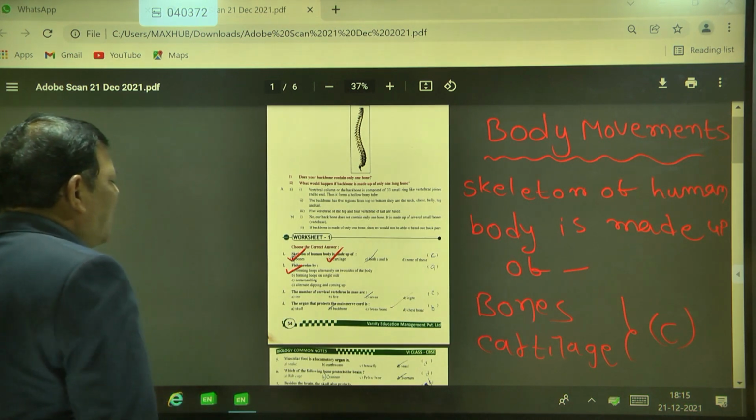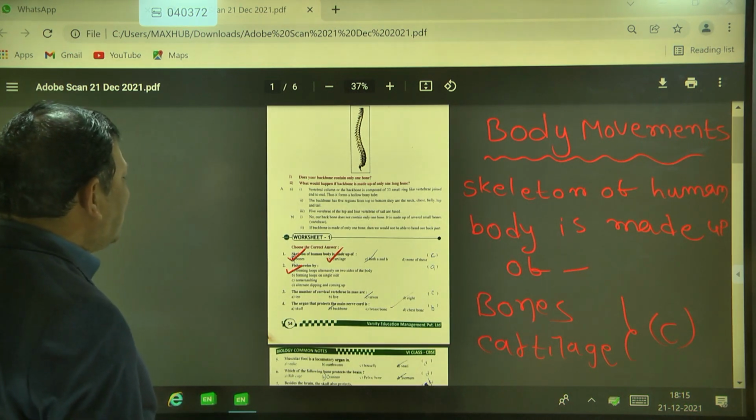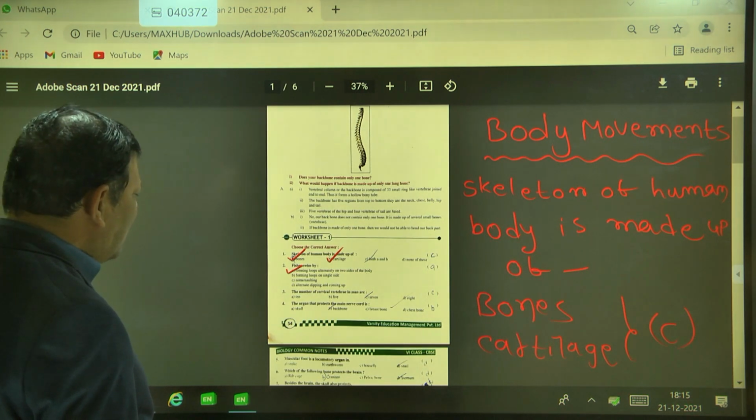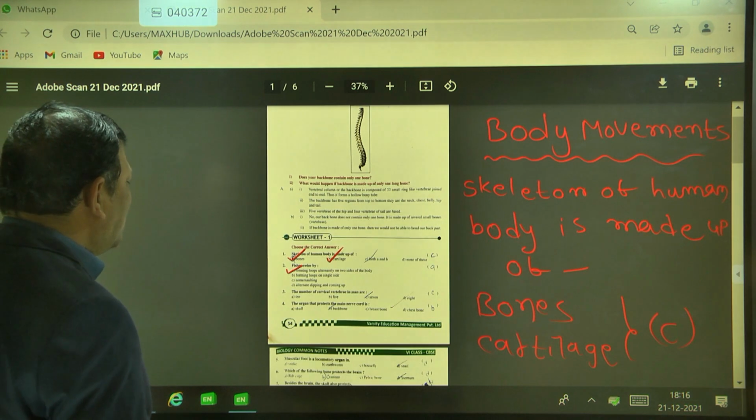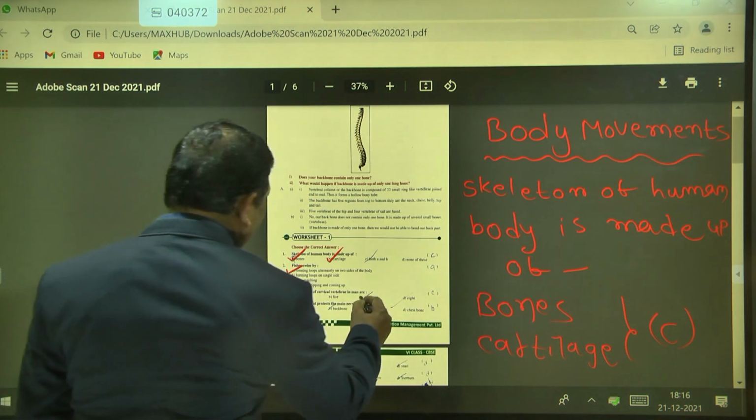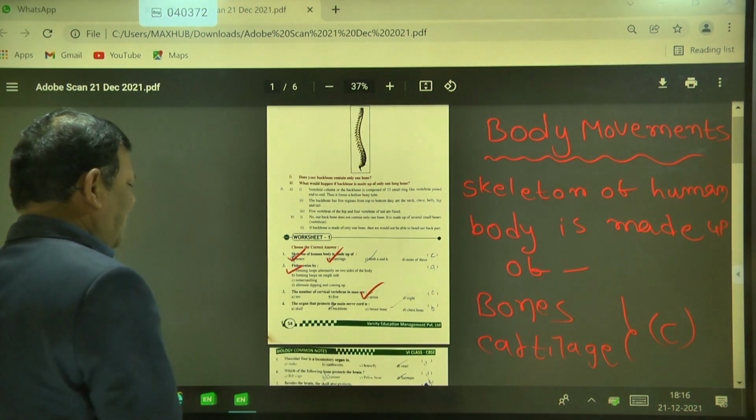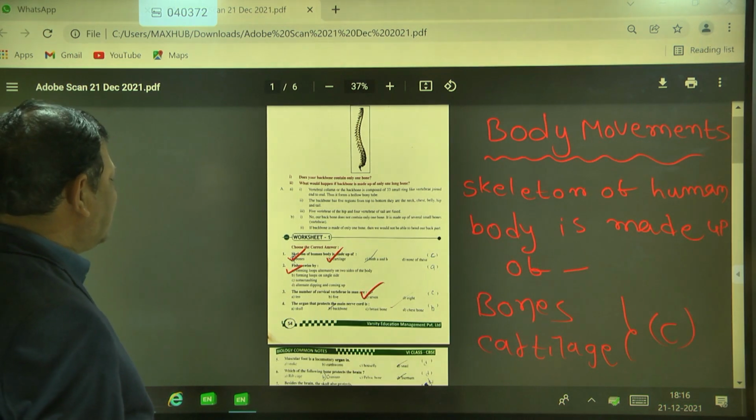Next, the number of cervical vertebrae in man is A. 10, B. 5, C. 7, D. 8. So option C is the correct answer. That is 7.